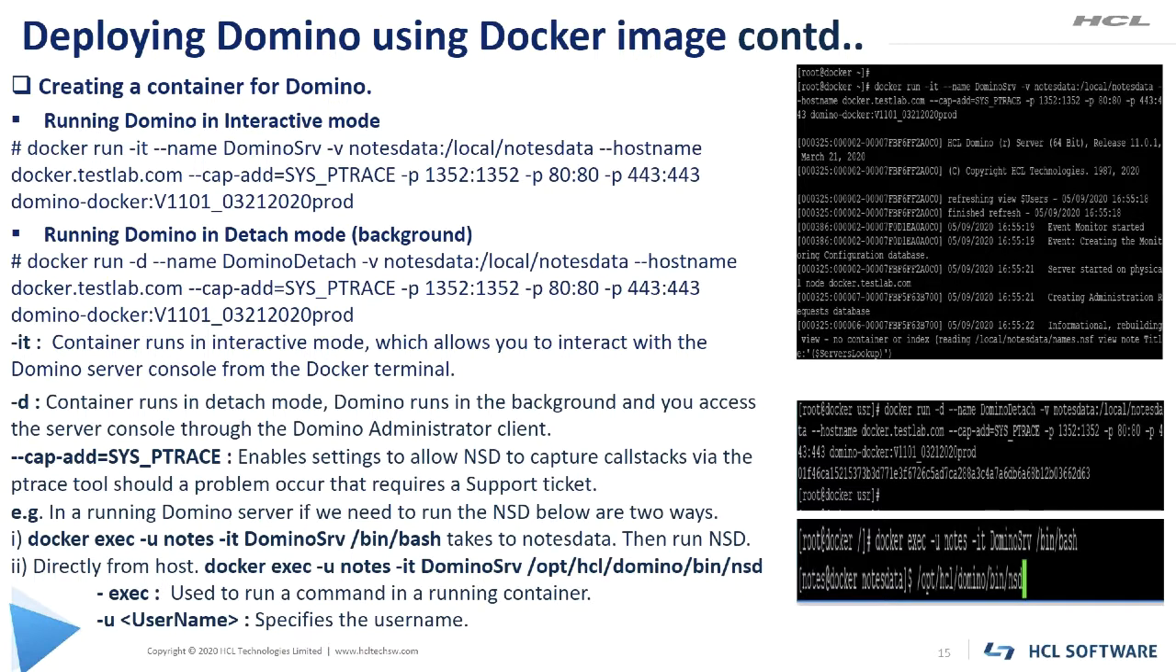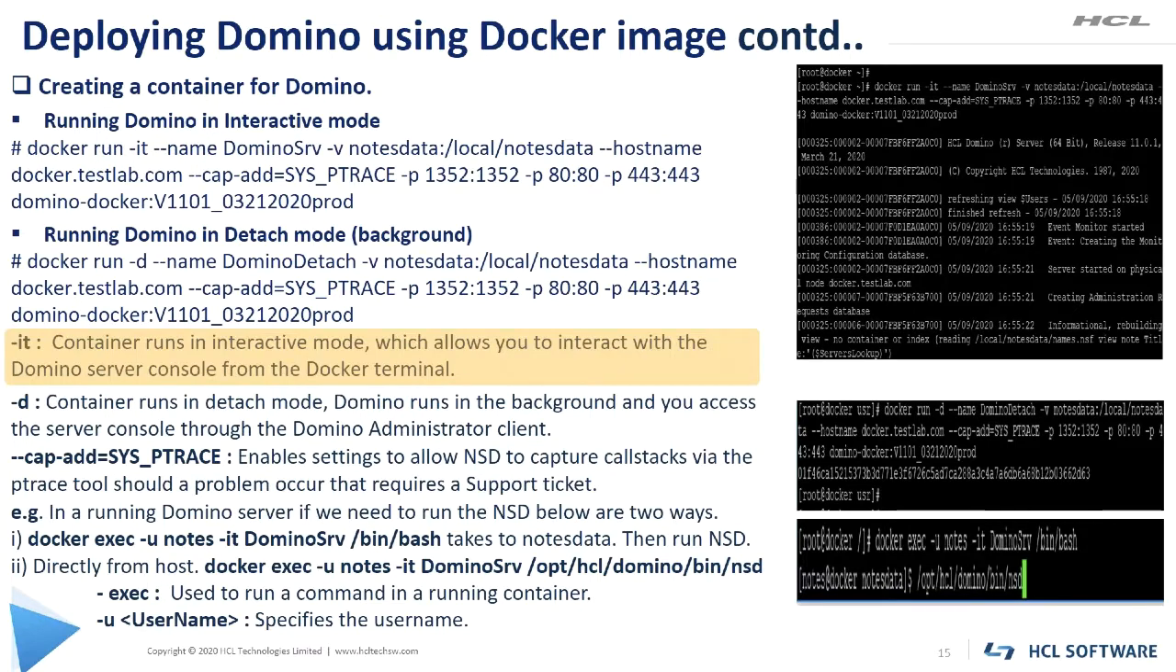Second is detach mode. In this mode, Domino server runs in the background. On the right hand side screenshot, you can see that after executing the command, it created some alphanumeric ID. This is the unique ID for the container. Commands for both the modes are given on this slide. I will explain the arguments specified in both the commands.